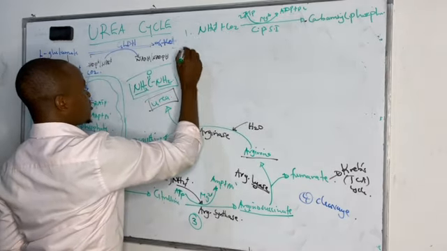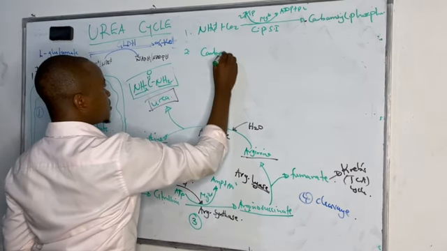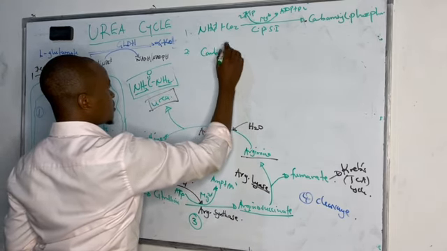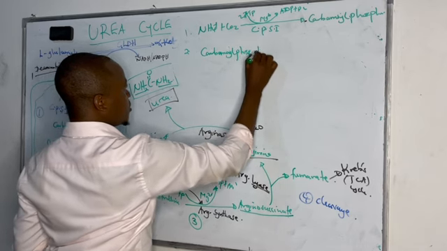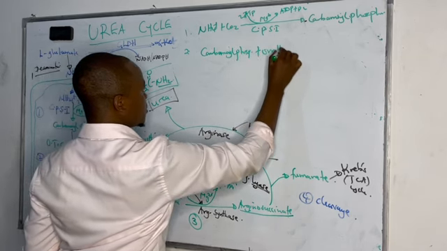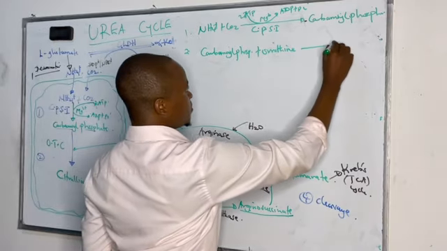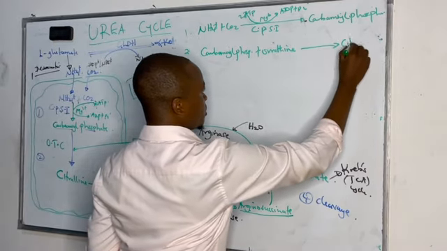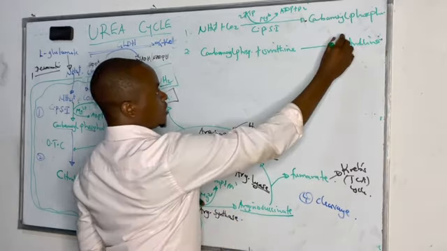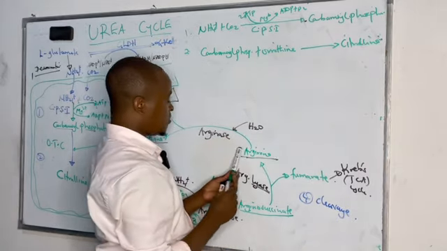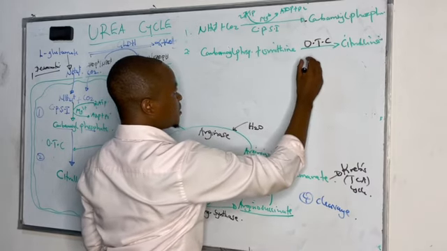The second reaction, we have seen carbamoyl phosphate combines with ornithine to form citrulline. This occurs in the presence of an enzyme known as ornithine transcarbamylase.